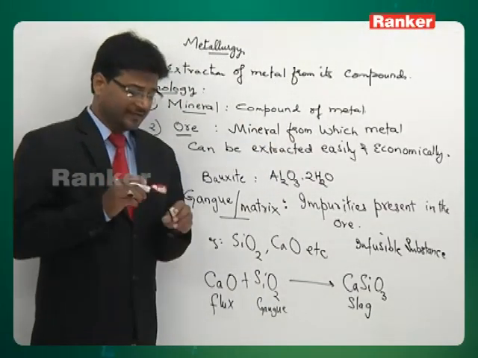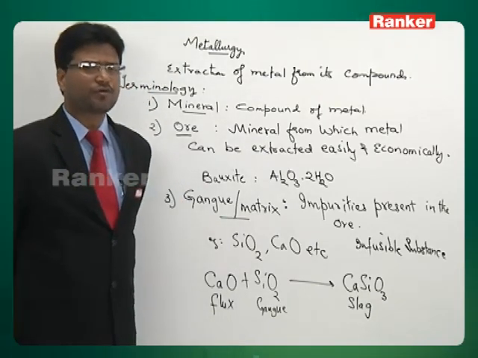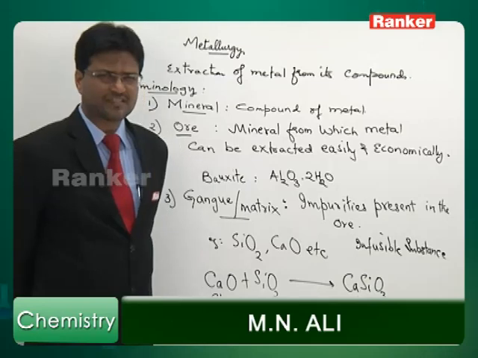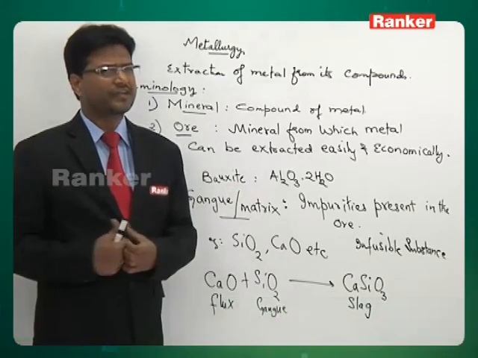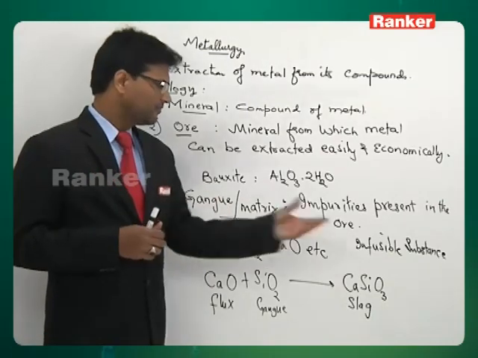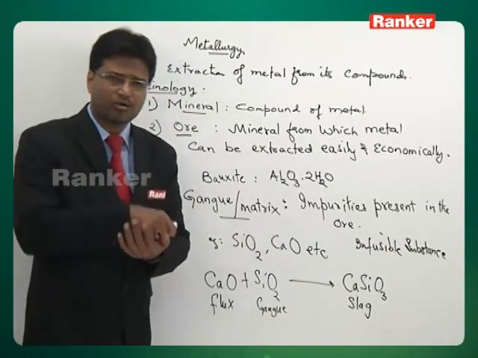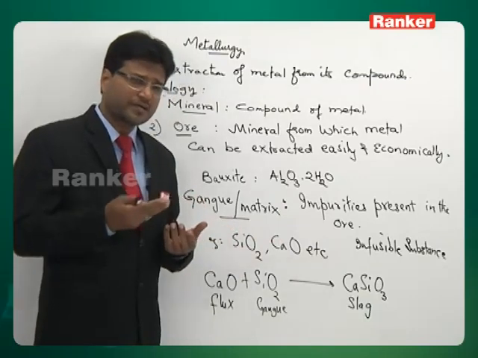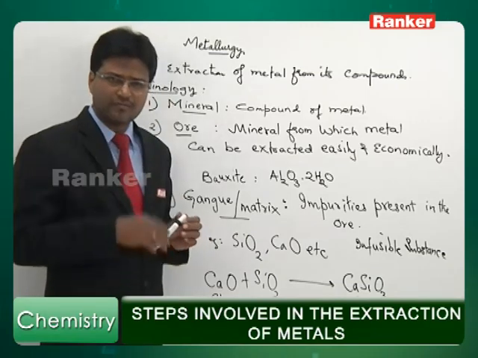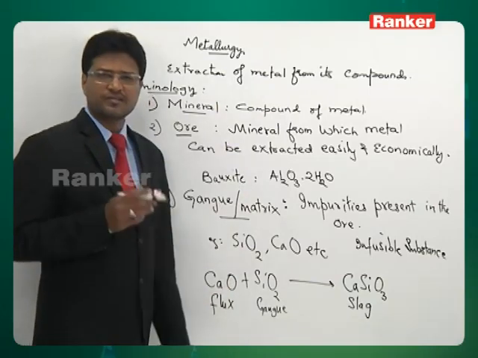So I'll repeat, gangue is the impurity which is associated with the ore. To remove gangue from the ore during metallurgy, a substance is intentionally added, it is called flux. Flux and gangue have complementary nature. If one of them is basic, the other one has to be acidic. These two combine to form a silicate which is an easily fusible material, and this will not mix with the molten metal. It will float on the molten metal and it can be easily removed from the molten metal. So that is how we get rid of gangue material. So that is about some terminology which is used in metallurgy.